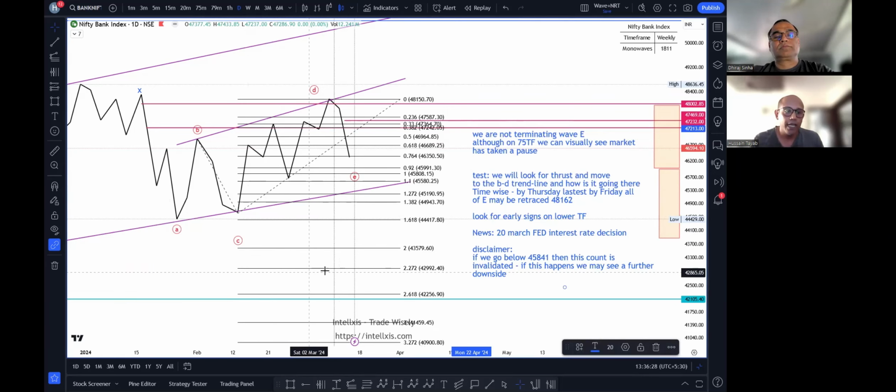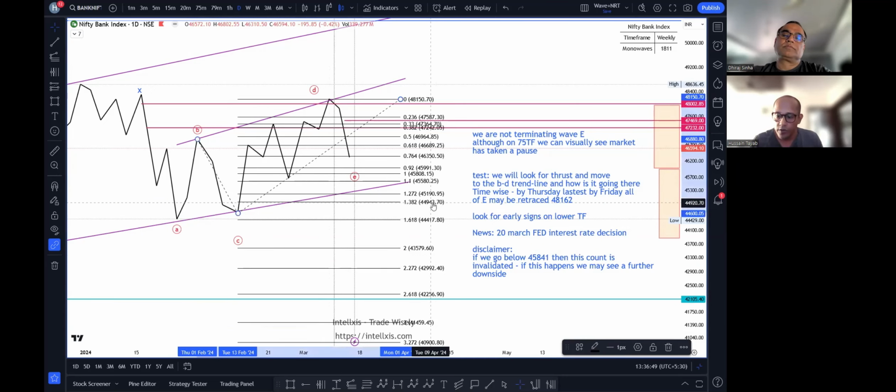As of right now, what can I see? That this move to the downside, which was the whole of last week, is 76.4% of this C leg that I had considered. Correct. Okay, so as of today, yes, all the rules of my contracting triangle are met, and my contracting triangle is still alive.